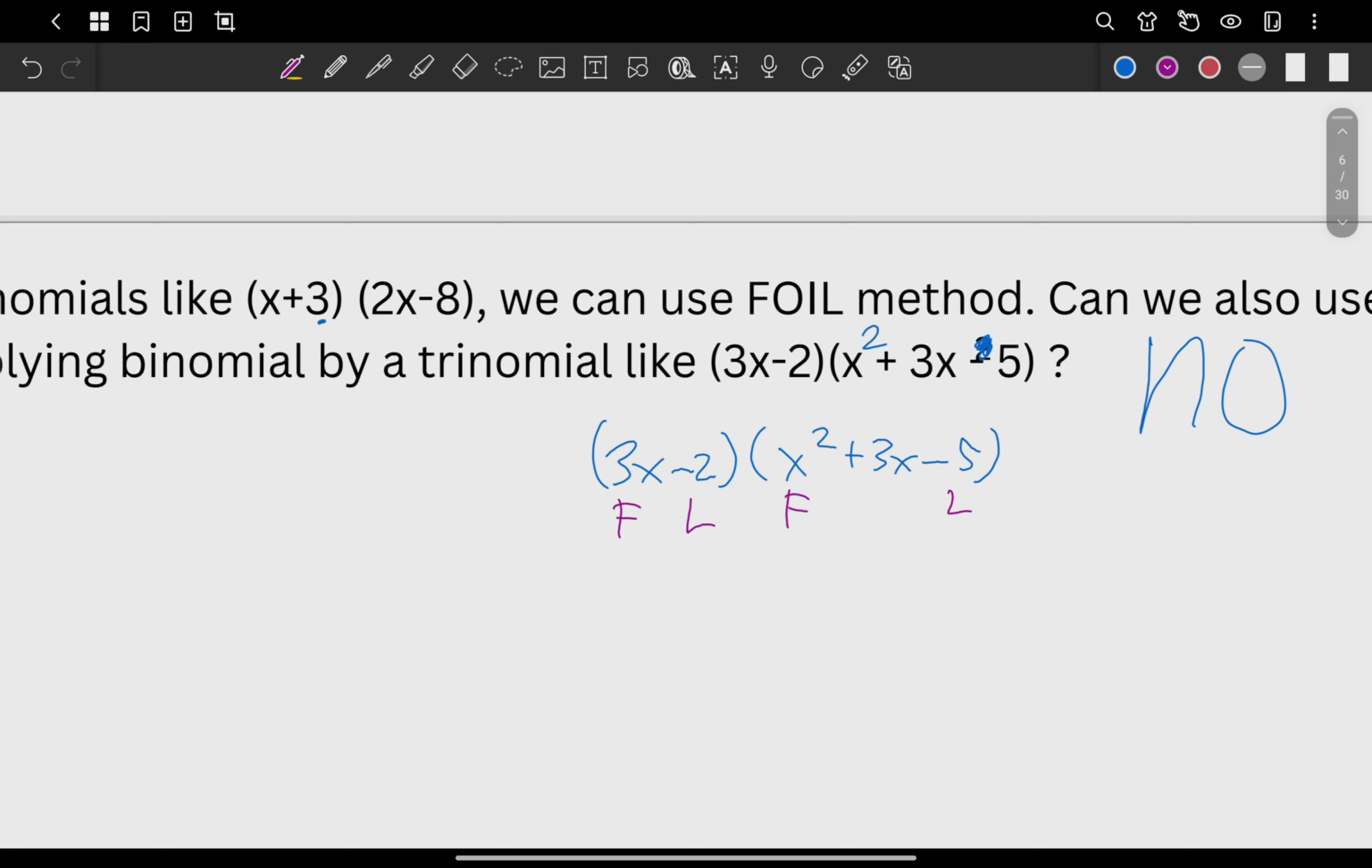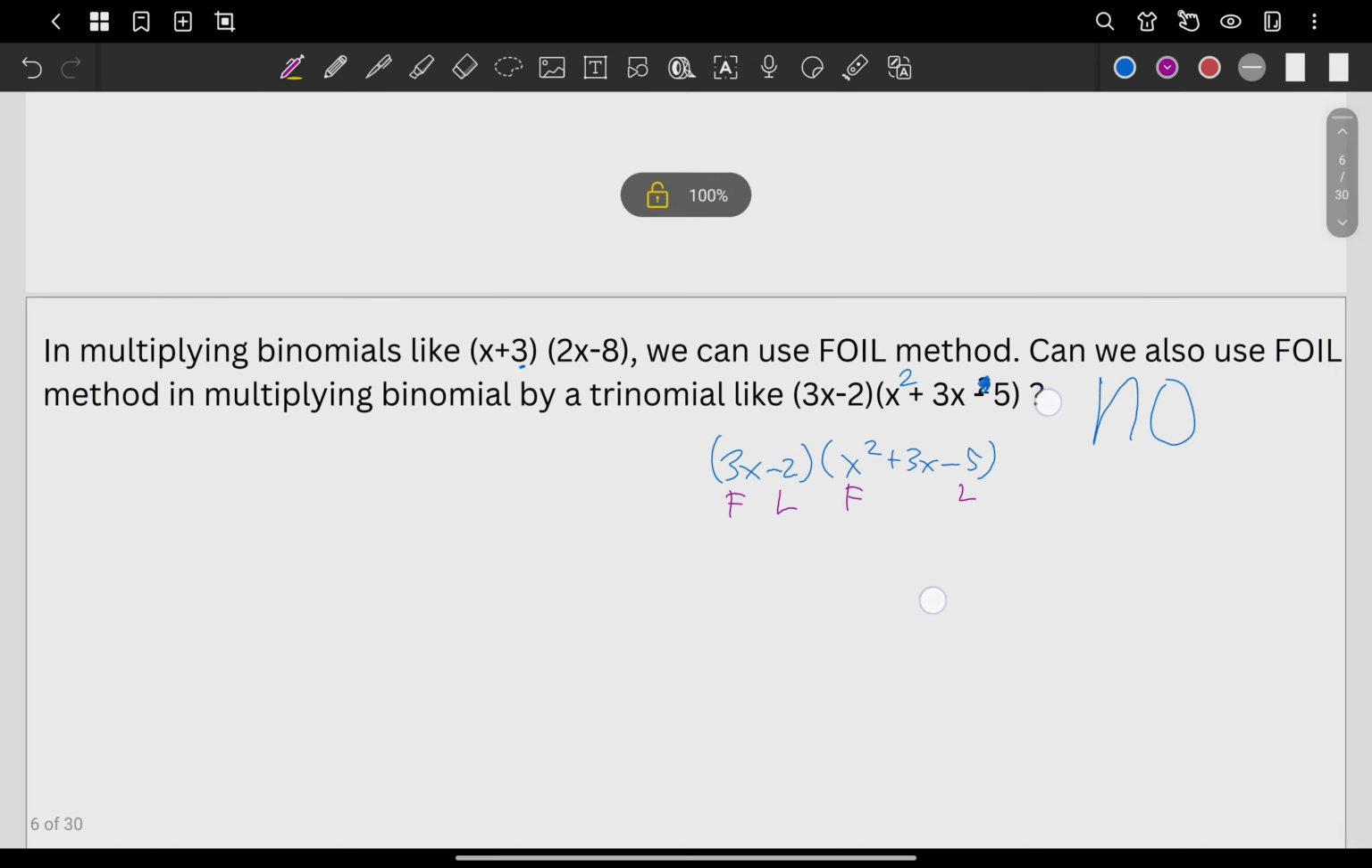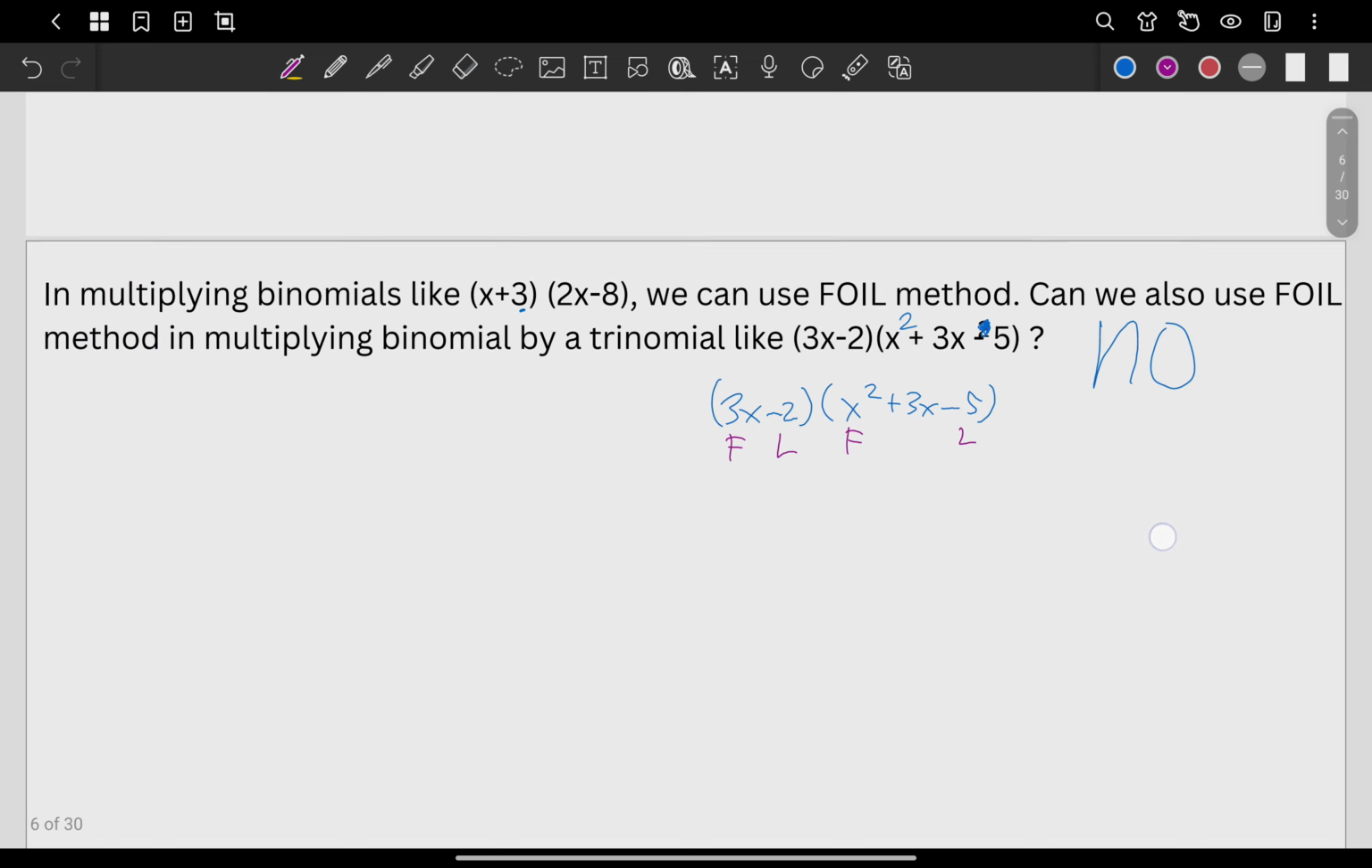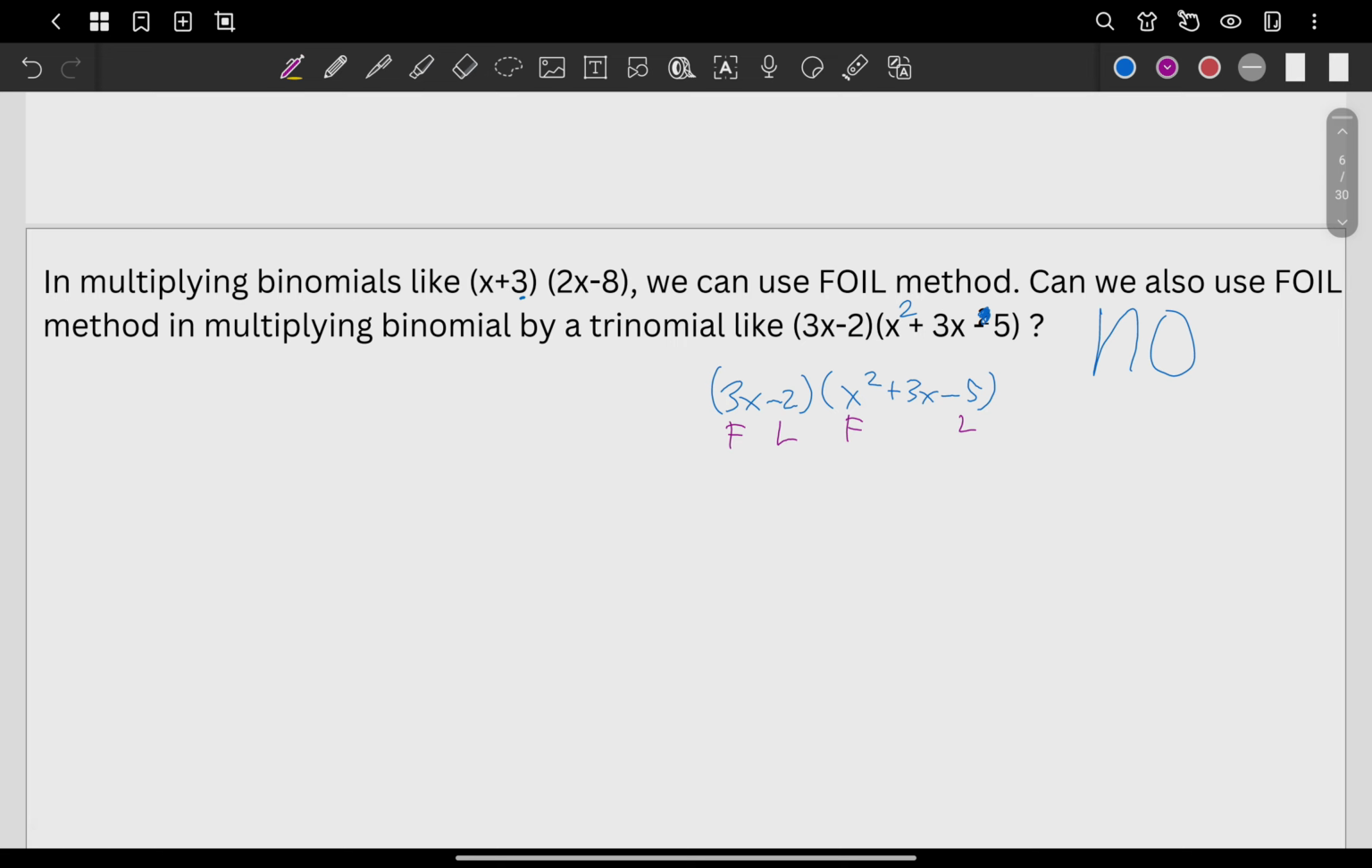So the thing about this one again, the FOIL method only applies to binomial by binomial, or multiplying binomials. It cannot be applied in multiplying monomial by trinomial. Again, the FOIL method is only used in multiplying binomial by binomial.